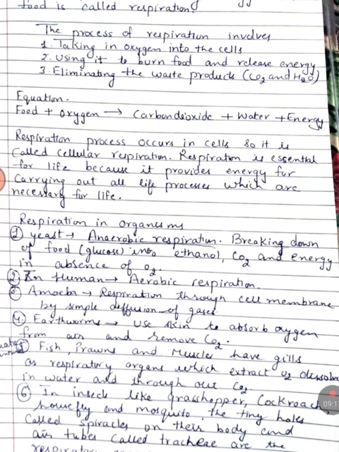Next, the example is aquatic animals: fish, prawns and mussels. They have gills in their body and use these gills to absorb the oxygen dissolved in the water and release carbon dioxide, right? And the last example is insects, where you can include grasshopper, cockroaches, housefly, mosquito, etc. They have spiracles, the holes around their body, and tube-like structures called trachea, which are used by them as respiratory organs, right?